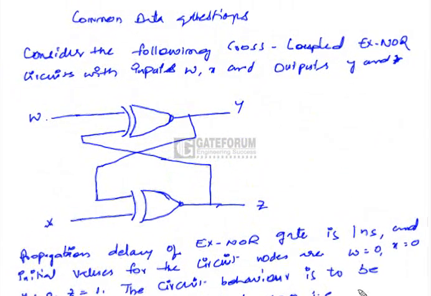Here the question is: consider the following cross-coupled XNOR circuits with inputs W, X and outputs Y and Z. The propagation delay of an XNOR gate is 1 nanosecond and the initial values for the circuit nodes are W equals 0, X equals 0, Y equals 0, Z equals 1. The circuit behavior is to be determined when W equals 1 and X equals 0.